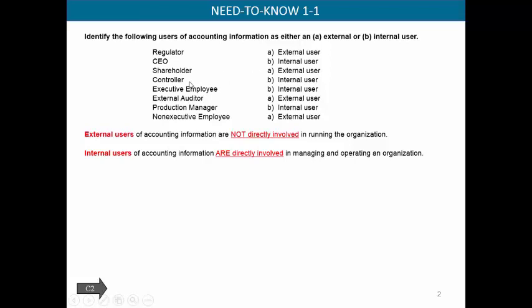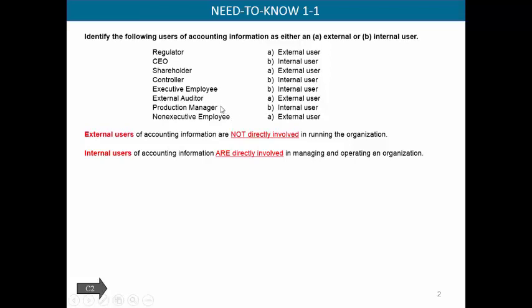You have a controller and an executive employee. Controllers and executive employees are people who make decisions about the running of a company, so they're both going to be internal. We have an external auditor. Right there you can see that they are external to the company. That would be opposed to an internal auditor. We'll get into auditing later, but just keep in mind, because they are external, they are outside of the company, and so they're an external user. A production manager.